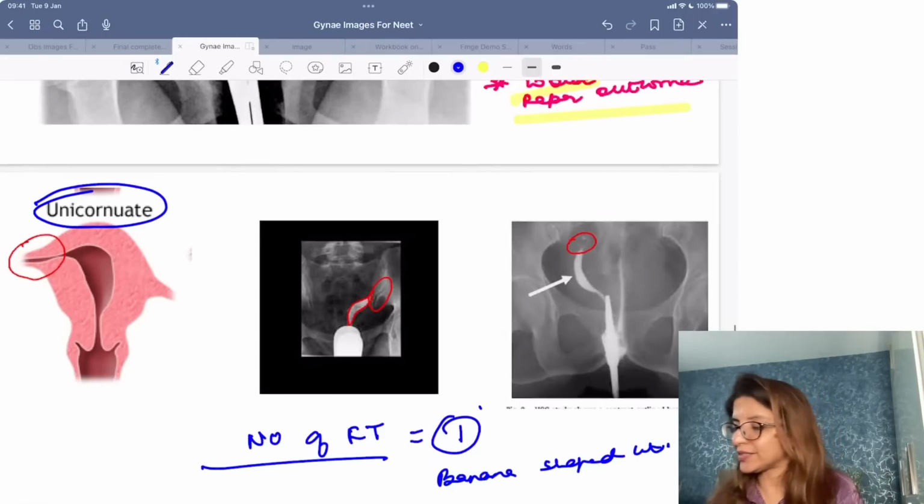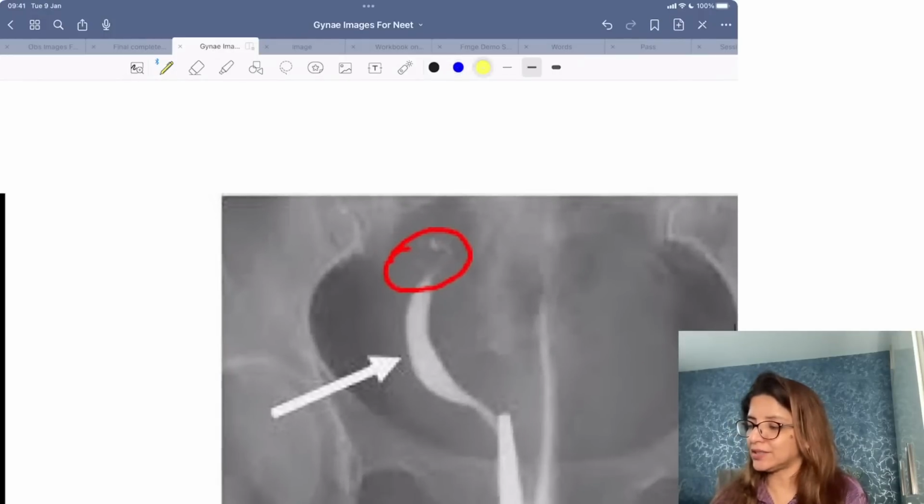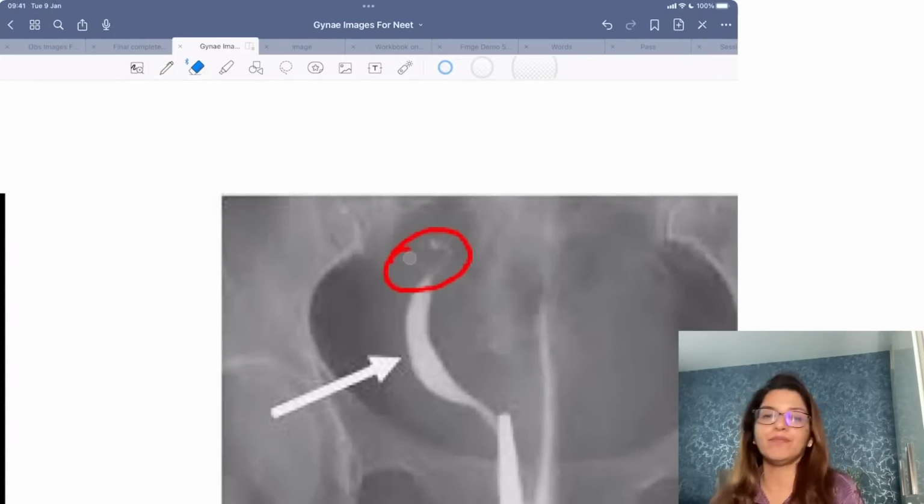So see over here, do you see a thin fallopian tube like this? I'm erasing so that you can see it again, right? So there is a thin fallopian tube which I can see. That's a single fallopian tube and it's a banana-shaped uterus. So this is your unicornuate uterus. Clear to all of you?